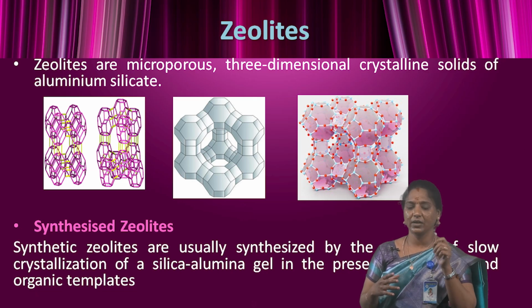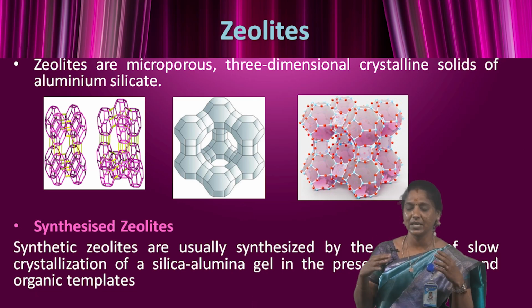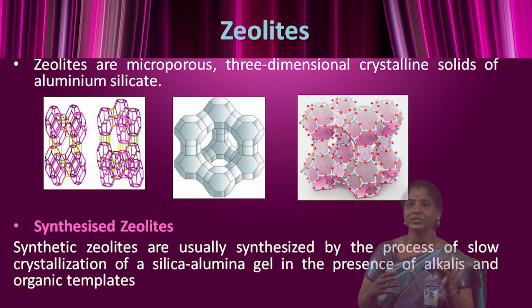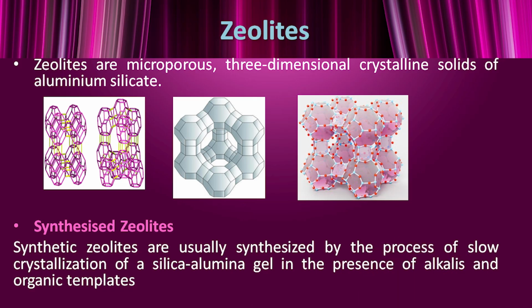The synthetic zeolites are usually synthesized by the process of slow crystallization of a silica-alumina gel in the presence of alkalis and organic templates. Interestingly, many different structures can be made using this process. Apart from the variety of structures, zeolites can be manufactured from a variety of other atoms, making them chemically interesting and active. For instance, the so-called heteroatoms including germanium, iron, gallium, boron, silicon, tin and titanium.